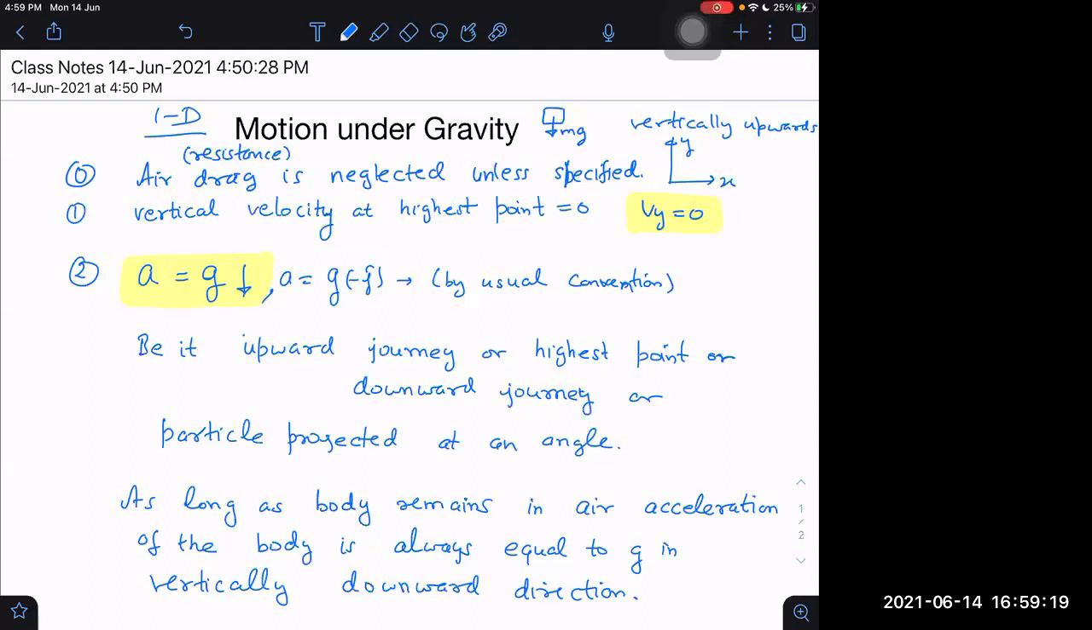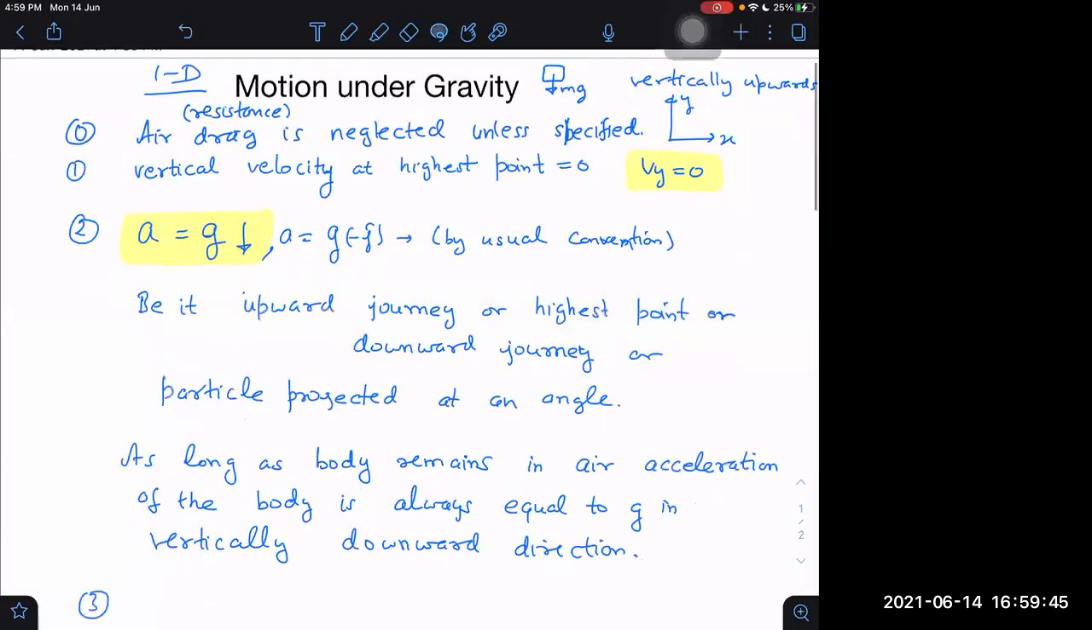What is the meaning of motion under gravity? If I'm holding a book block in my hand, is it motion under gravity? No. If I'm holding a block in my hand, that is not motion under gravity. What is the meaning of motion under gravity? That motion on which there is no other force other than gravitational force.